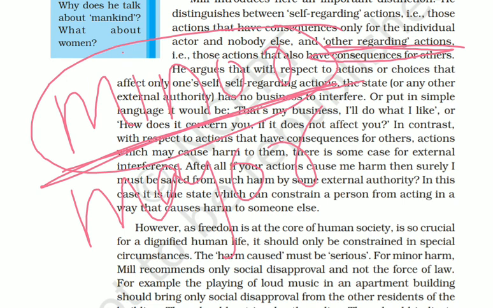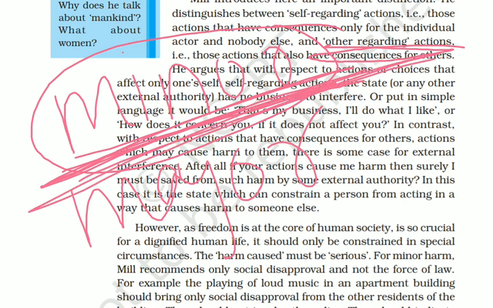We do not want to drag in political laws, police or external authorities for curbing the freedom of that individual just because he caused minor harm. If minor harm can be forgiven by society, we can bear it. We do not want to drag in external authority in that case. It is the statement by John Stuart Mill.